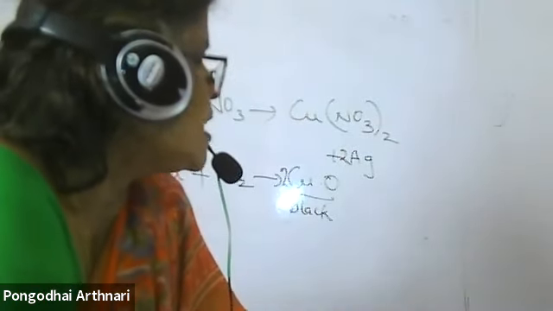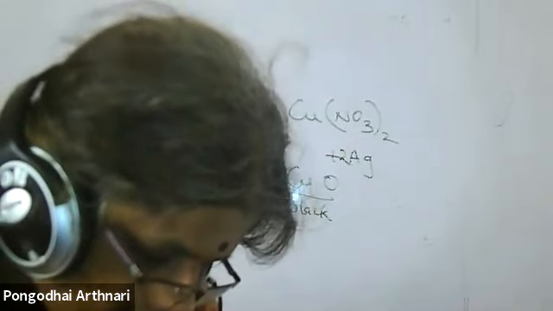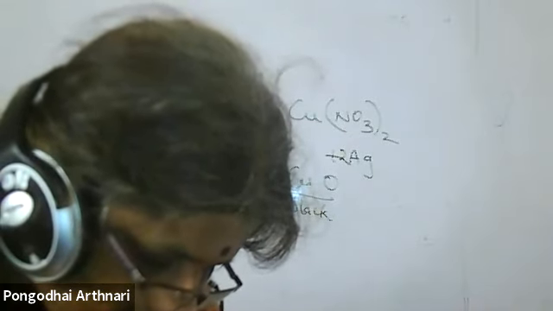Next, Akash. What is meant by reactivity series? Arrangement of metals in the decreasing order of the reactivity. Very good. Do you know the metals arrangement?